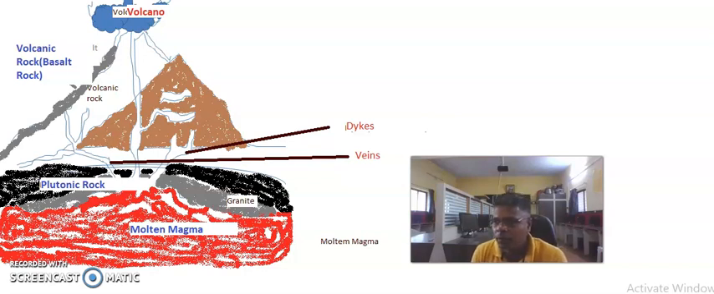Welcome student. Today we study the rocks. In the diagram we see how rock is formed. Petrology is the science of rocks which form the earth's crust.